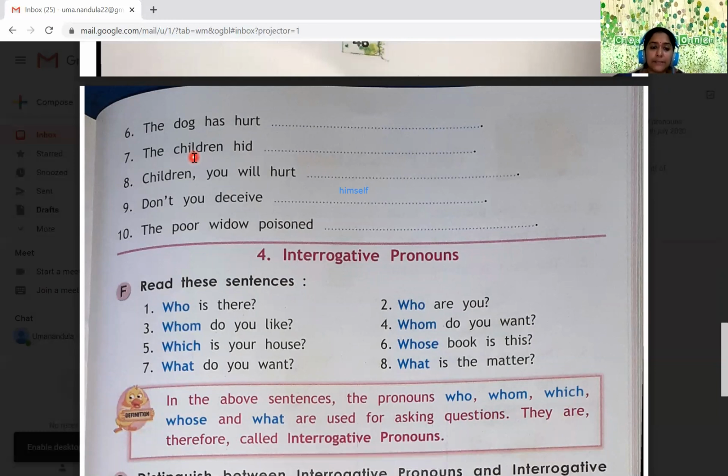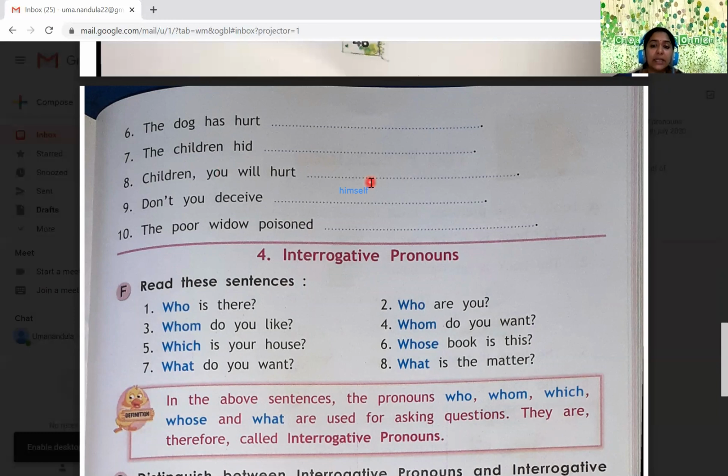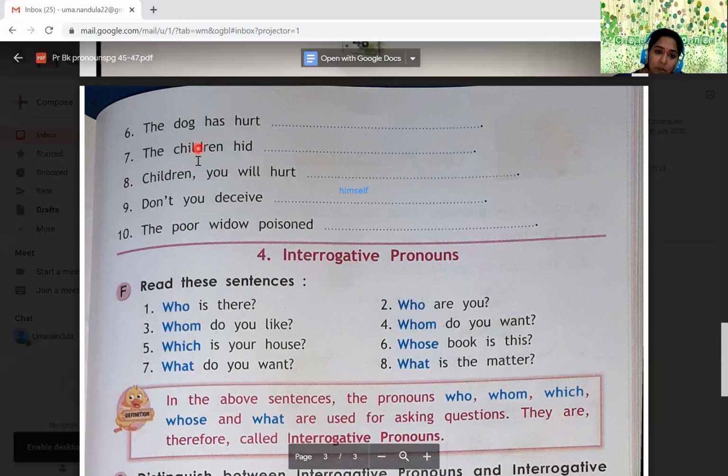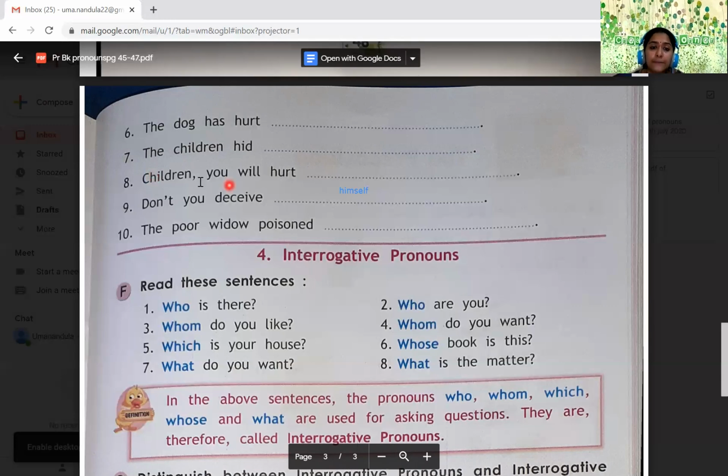Themselves. Suppose a child comes, you can write himself or herself. Children, you will hurt yourselves. Here children came, so for the children hid themselves we will write themselves. But here children is there, so immediately we should not write themselves. Children, you will hurt. Here the main subject is you, so yourselves.